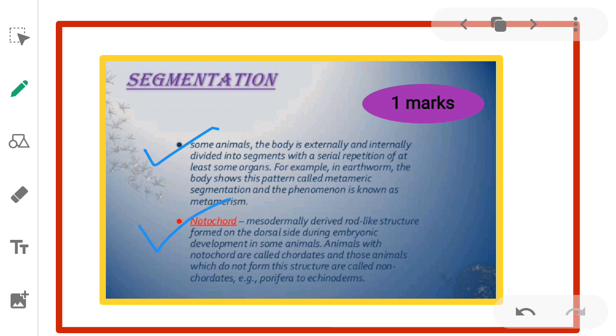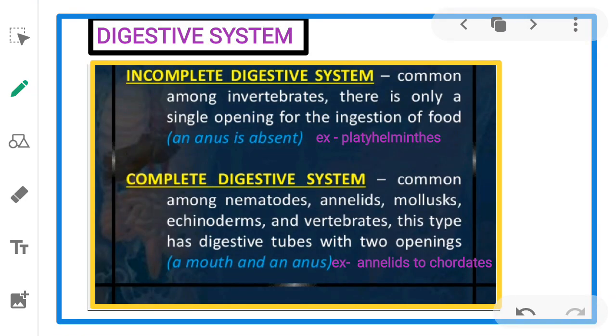Next, what is notochord? Notochord is a mesodermally derived rod-like structure formed on the dorsal side during embryonic development in some animals. Animals with notochord are called chordates, and those animals which do not form this structure are called non-chordates. Example, from phylum Porifera to echinoderms, all are non-chordates. So this is about the segmentation and notochord.